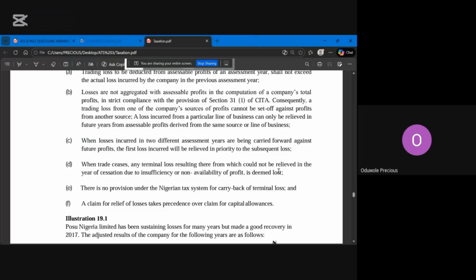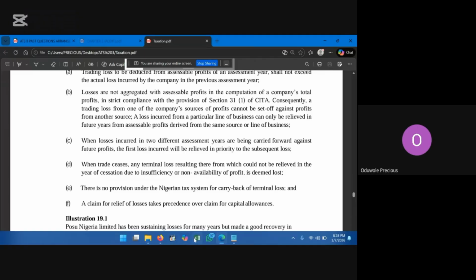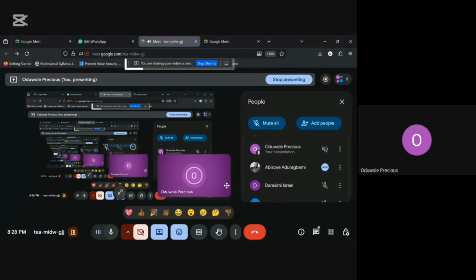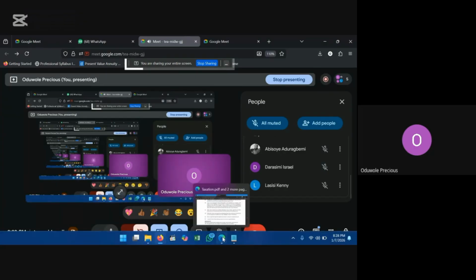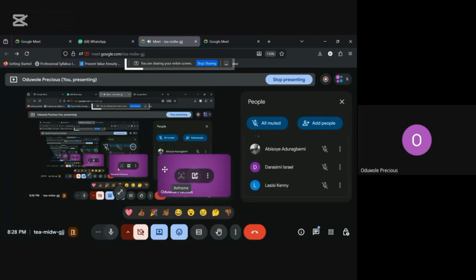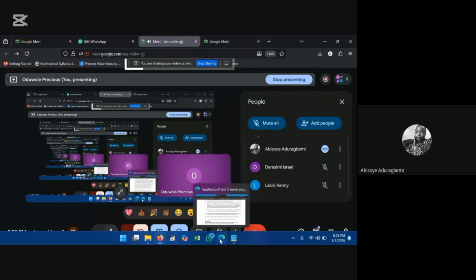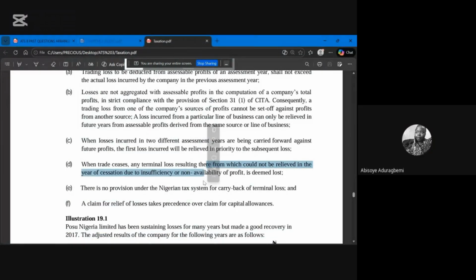Then the point E, there is no provision... Please, I can't see your screen. No, you can't see my screen. Who can see my screen? I can't see your screen, please. Who is that? Okay, let me check again. You are just joining. Can you see it now? Let me know. Can you see it now? Yes, I can see it. Okay.